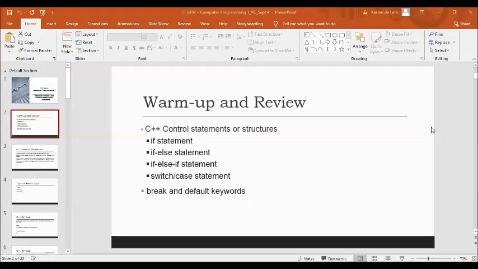By the way, the different reserved words in C++ like if, else, switch, case, break, and default are all written in lowercase letters. So why? Because C++ implements case sensitivity. So capital letters and small letters are treated differently.